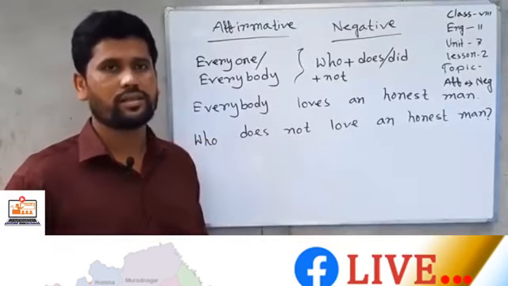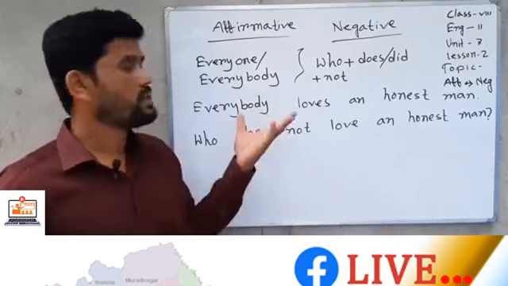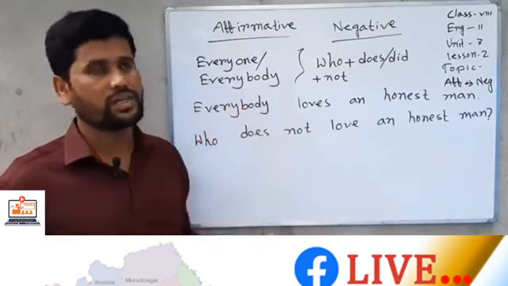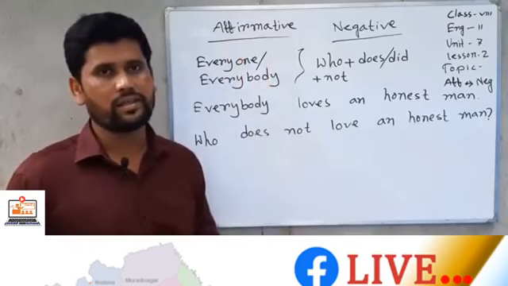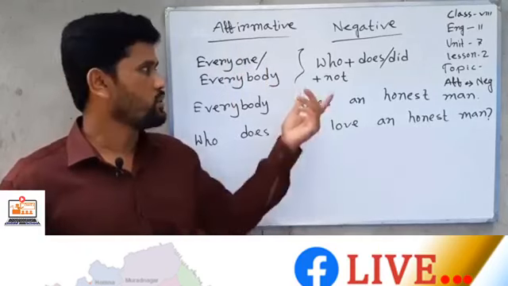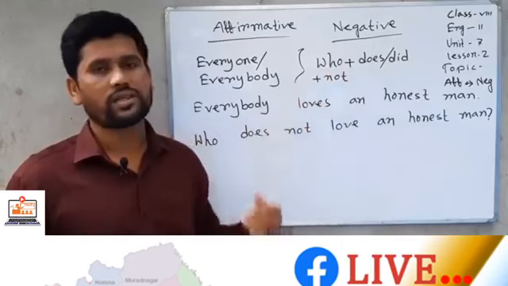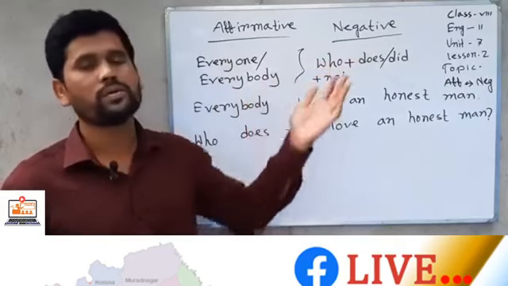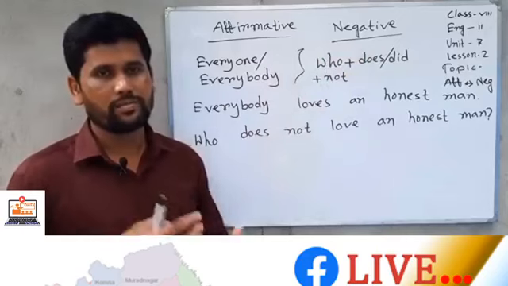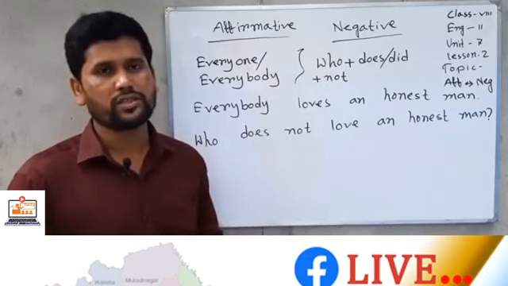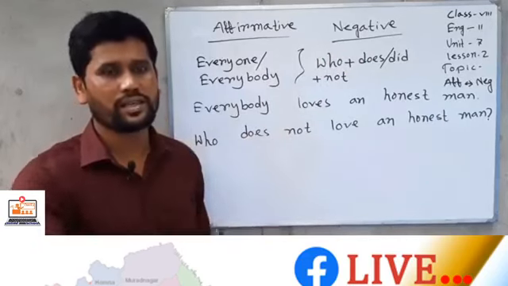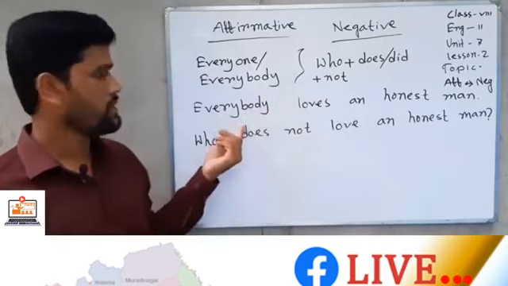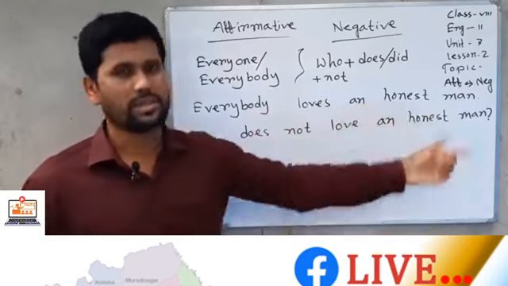Dear student, if you find everyone or everybody in an affirmative sentence, you can use who plus does or did plus not when you change it from affirmative to negative. Sometimes we need to make the sentence interrogative to change affirmative to negative. You see, everybody loves an honest man.